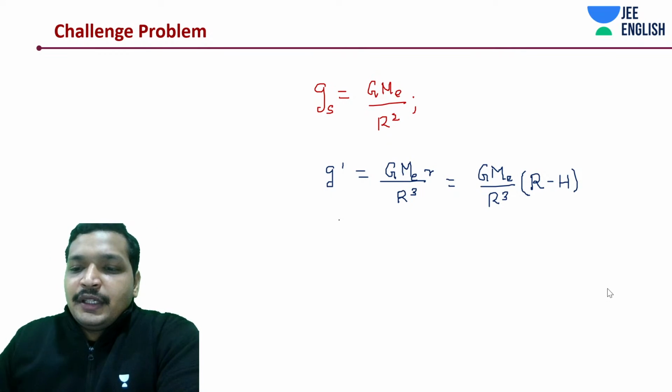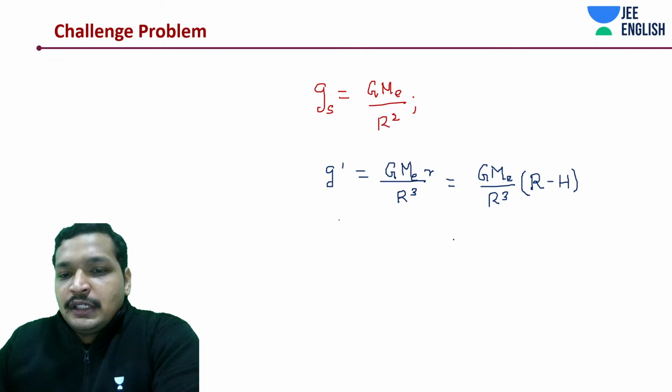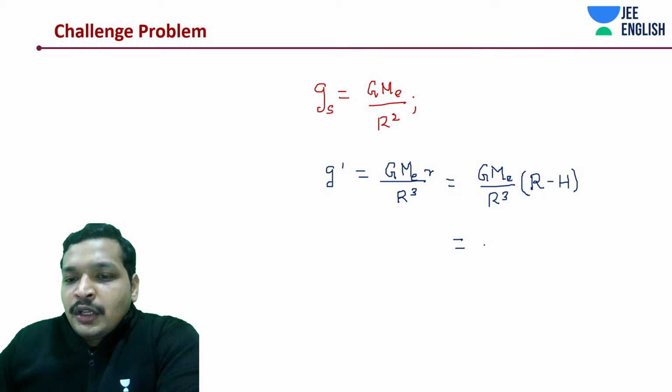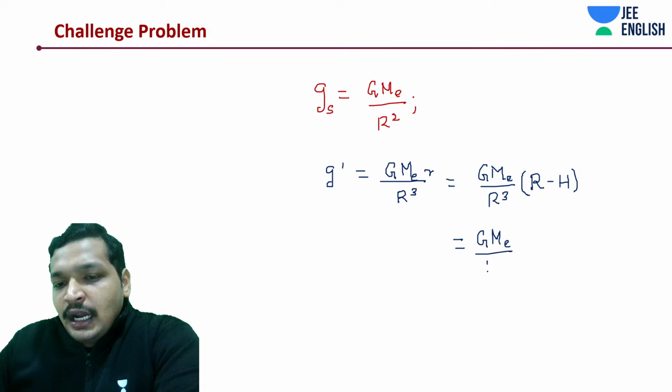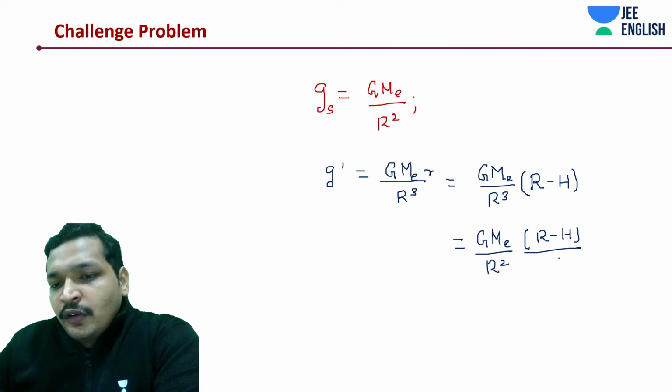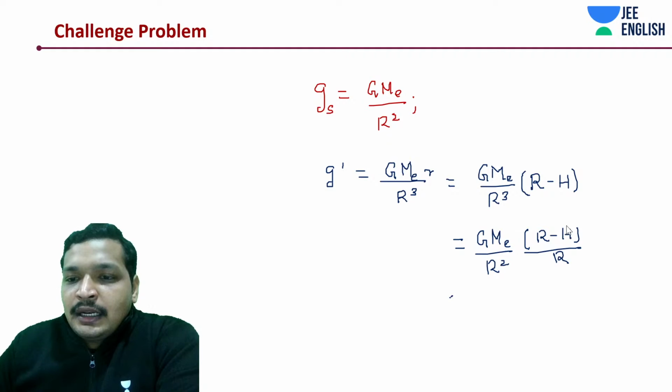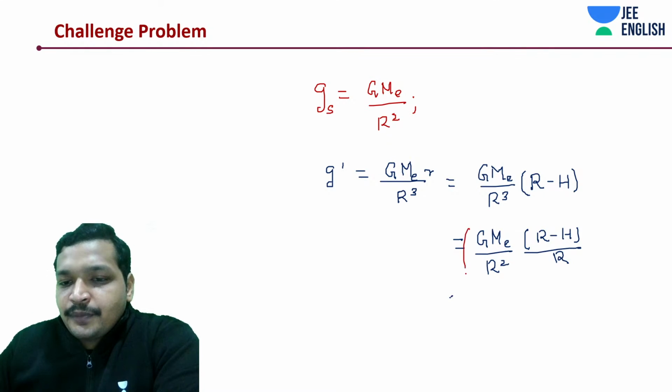Now the next thing would be to express this in terms of this g_s or g. So this is nothing but GM_e by R square into R minus h divided by R. And what is this thing?